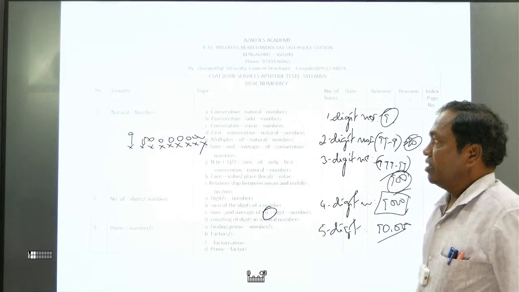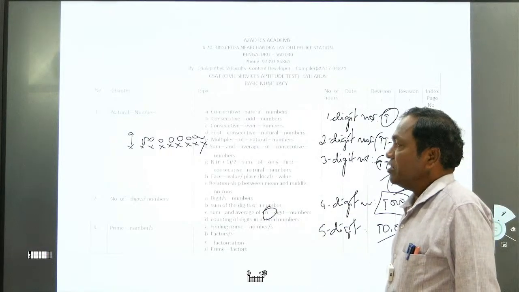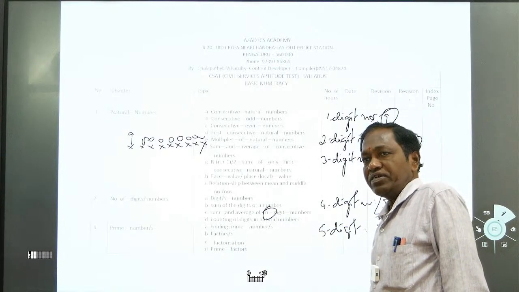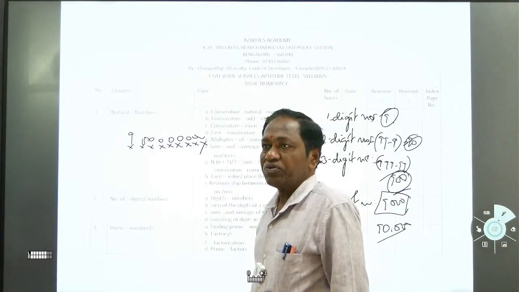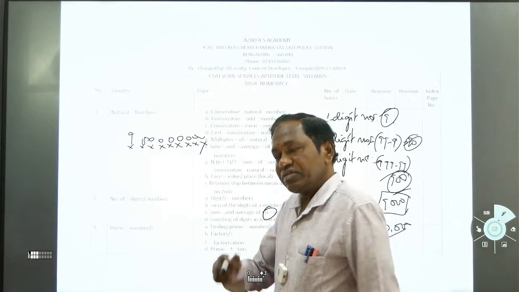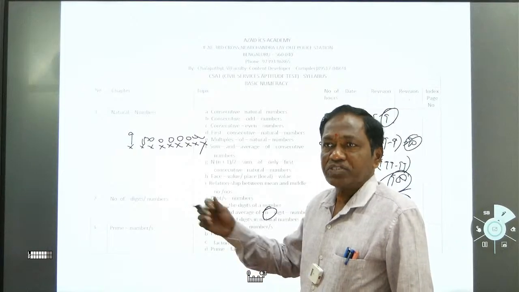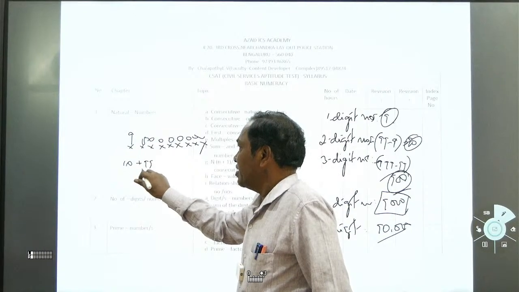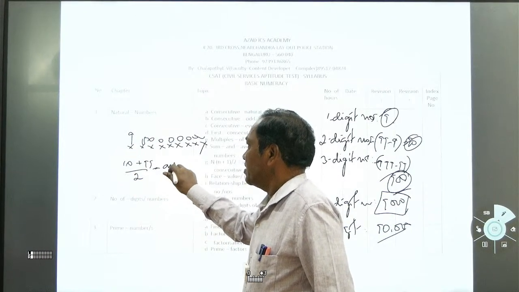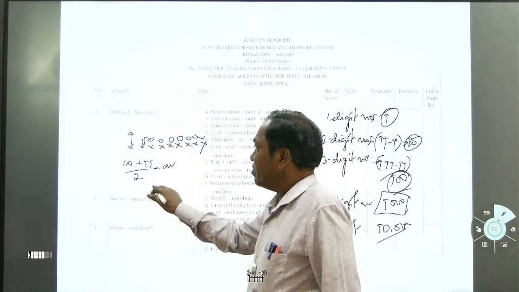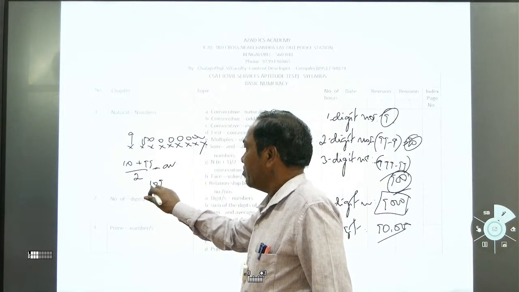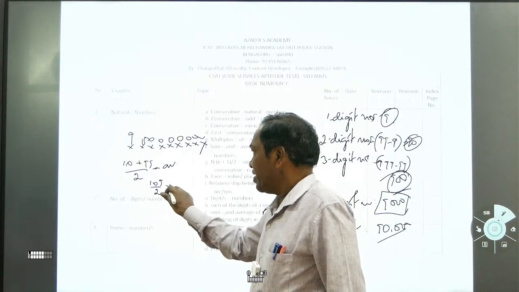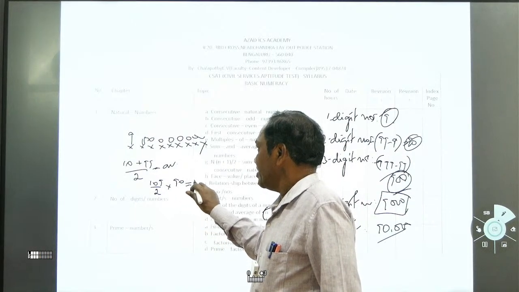Even here, if we take the sum and average, what is the average of the 2-digit numbers? The 2-digit numbers come as 10, 11, 12, consecutive numbers again. The first plus the last, 10 plus 99, by 2, gives you the average. And the sum is 109 by 2, the average, multiplied by how many numbers there are. You will get the sum.